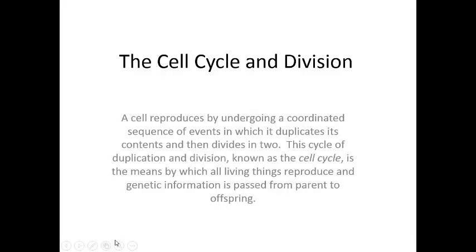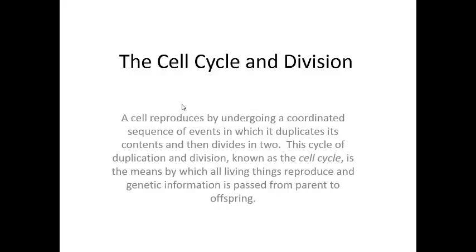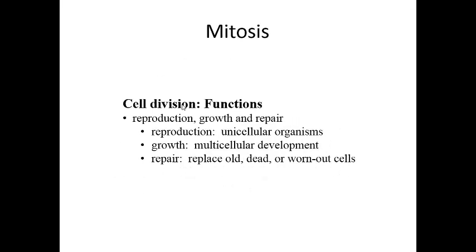Welcome to AP Biology. This video is an introduction to cell division and the cell cycle. Cell division is referred to as mitosis, and the key thing to understand about mitosis is that it produces exact clones of the original cell. The original cell is called the parent cell, and the parent cell is going to divide and form two daughter cells. Each daughter cell is an exact replica of the parent cell.